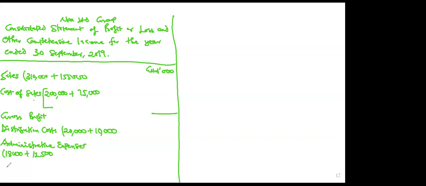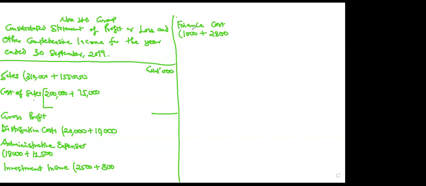Then we have investment income and finance cost. So investment income, we have 2,500 plus 800. Leave your brackets open. Make sure you leave your brackets open because it's possible you can even multiply by a fraction. Then finance cost, we have 1,000 plus 2,800.